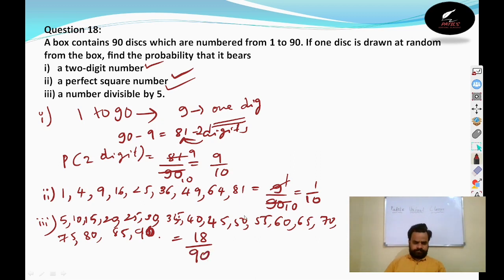Now you divide. 18 on the 18, 18 fives are 90, directly. The answer is 1 by 5. What is this 1 by 5? 1 by 5 is the probability of a number which is divisible by 5 and it may come between 1 and 90. Right? This is question number 18. Can we go for the next question now?